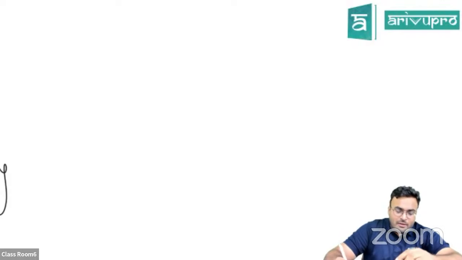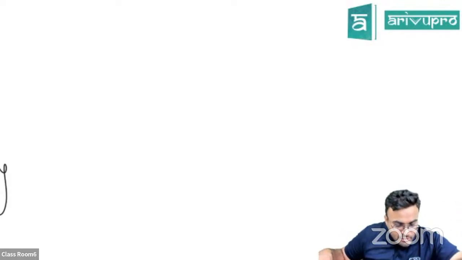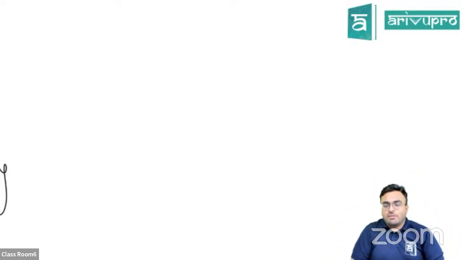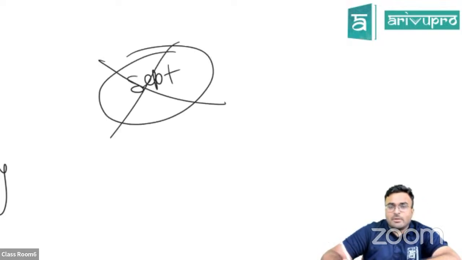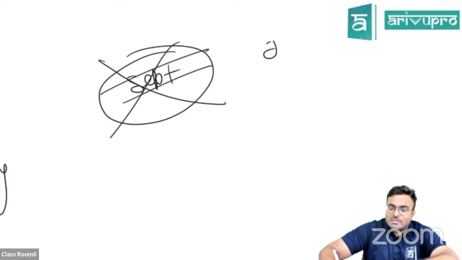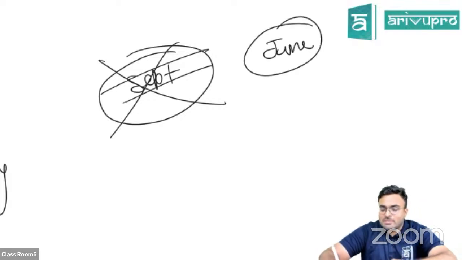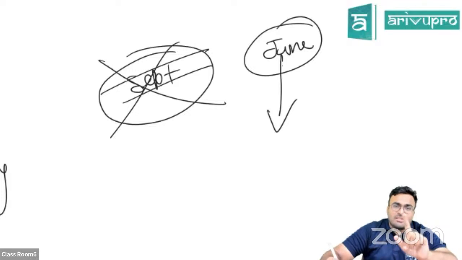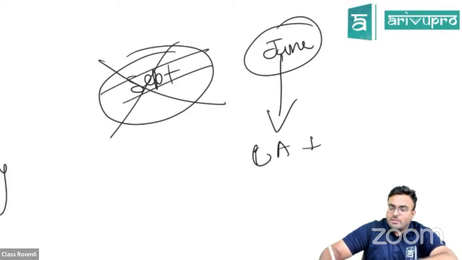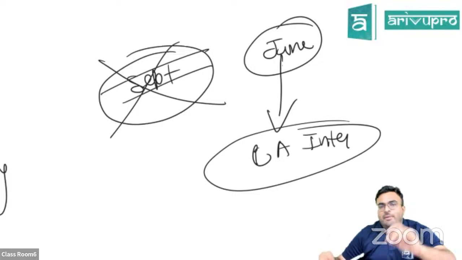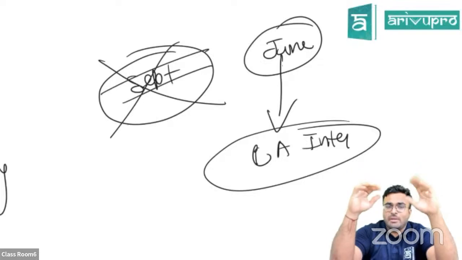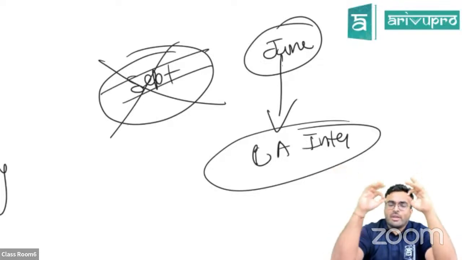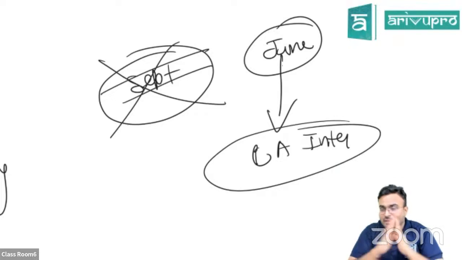Okay. And someone was asking me just now, getting scared whether I'll pass or fail. No fail. Don't think about fail at all. Don't even think that there is a September attempt. There is no September attempt. There is no more attempt. Just think that this is the attempt. June is the attempt. You will pass. What you need to think of next is not CA foundation. You need to think of CA inter attempt. Just think, when is my CA inter attempt? When am I going to attend classes for CA inter? Just focus on passing. Don't think negative when going to the exam. Think that you're going to clear only. Don't worry about anything else.